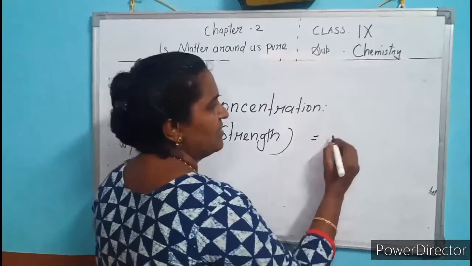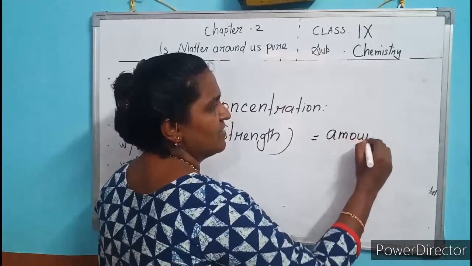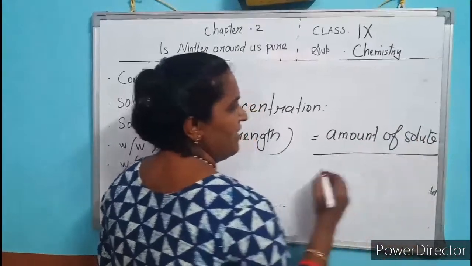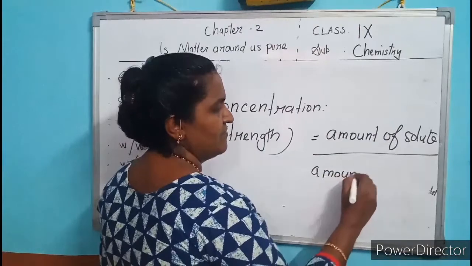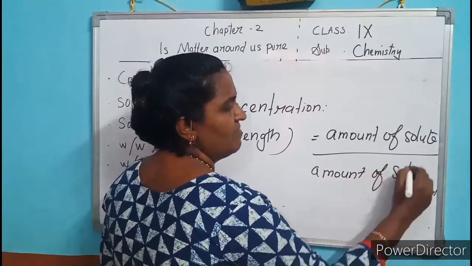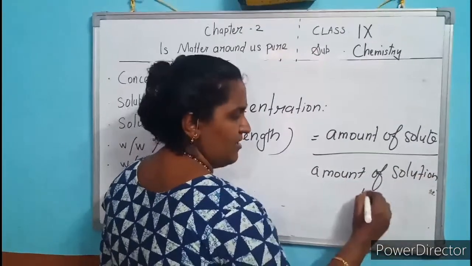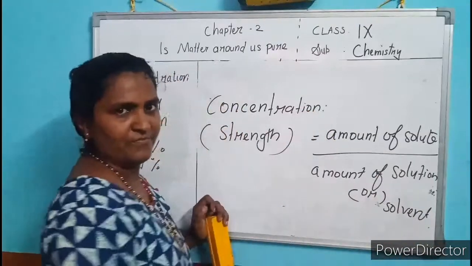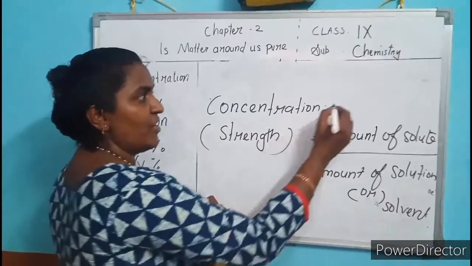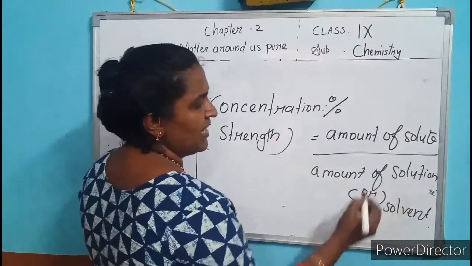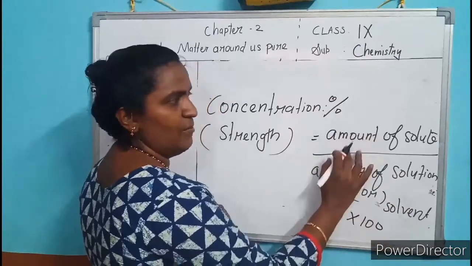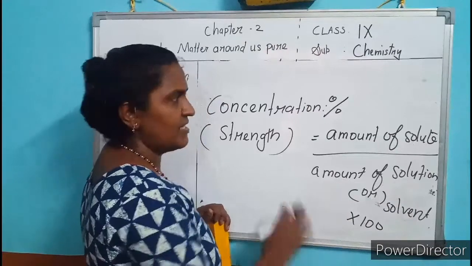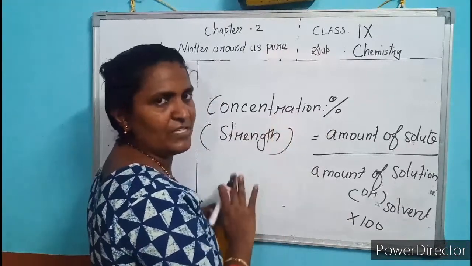Concentration equals amount of solute in amount of solution or solvent. This is the formula of concentration. How to find the concentration percentage? You have to multiply by 100: amount of solute by amount of solution into 100. This is the way you find the percentage concentration of the solution.